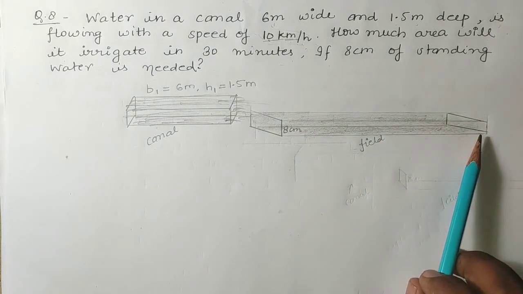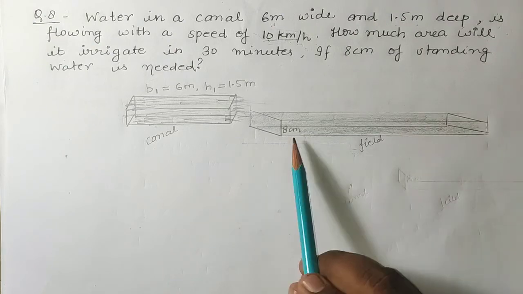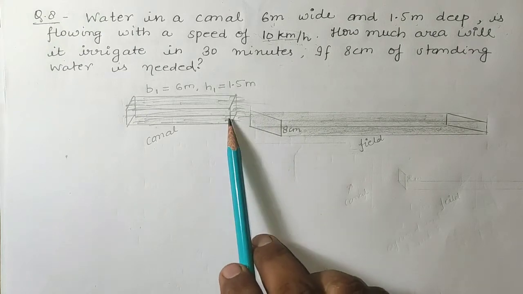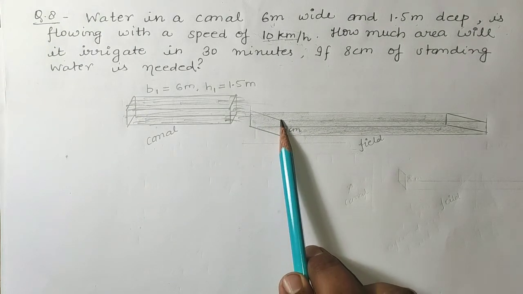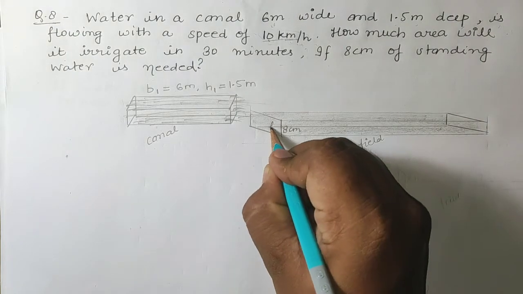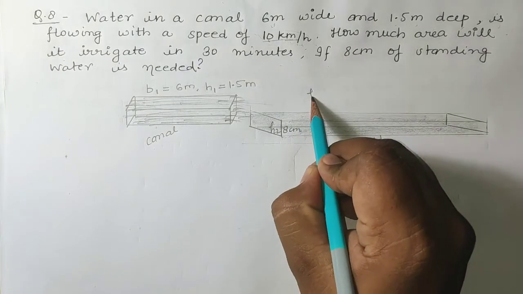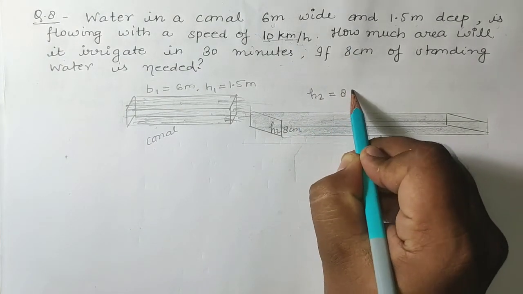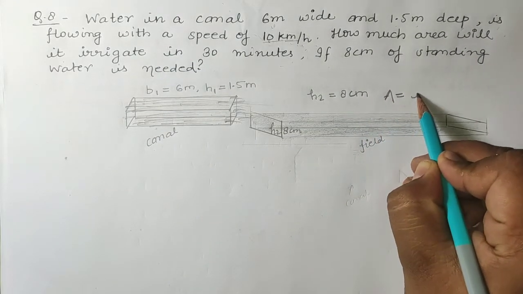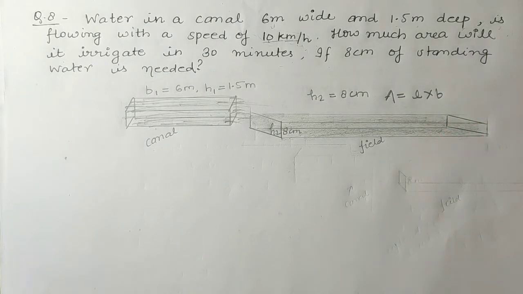The question is, in 30 minutes how much area will it irrigate if 8 centimeter standing water is there. So students, if water is collecting and rising up to height, suppose H2, that is 8 centimeter, we have to calculate the area. Area means length into breadth.